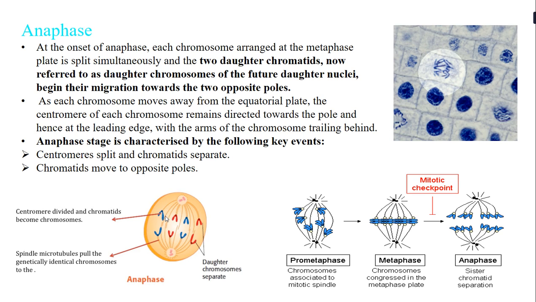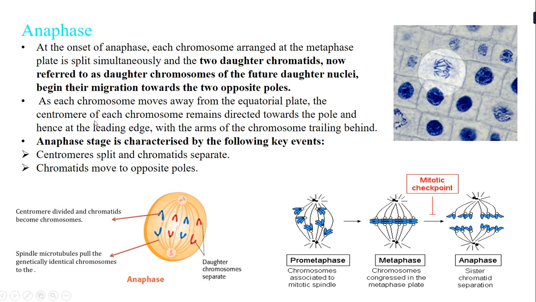Here you can see very clearly that the centromere gets separated and the chromatids are also separated. Now, the second characteristic feature is that the chromatids which are separated will move to the opposite poles. And as they move to the opposite poles, they are referred to as the daughter chromosomes. Before, when they were at the metaphase plate, they were considered daughter chromatids, correct? But now when they mature and move towards the opposite poles, they will be referred to as daughter chromosomes of the future daughter nuclei.